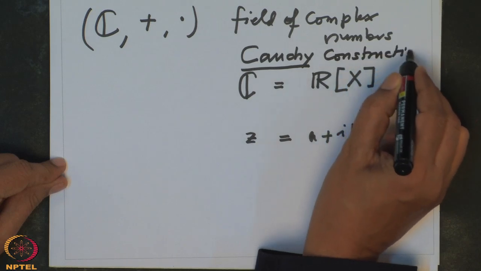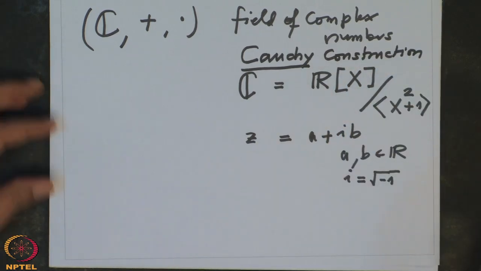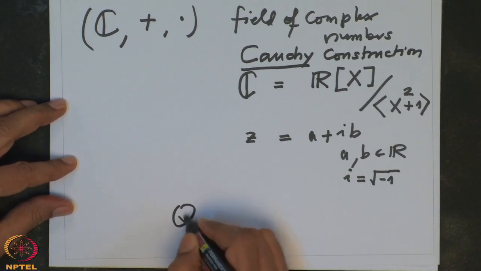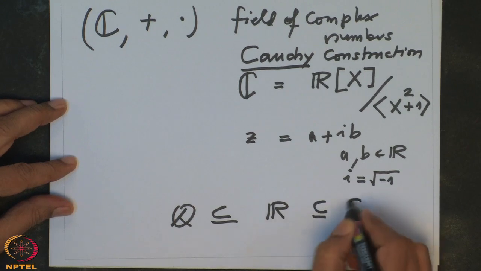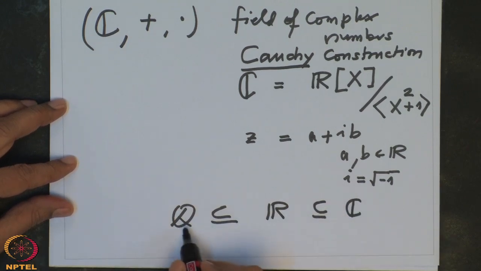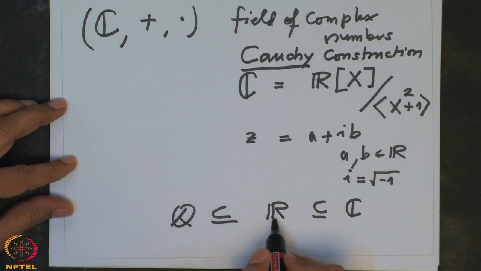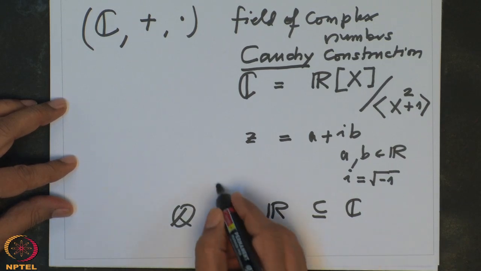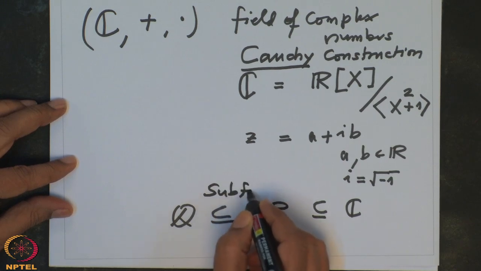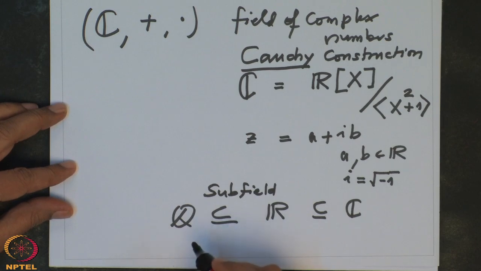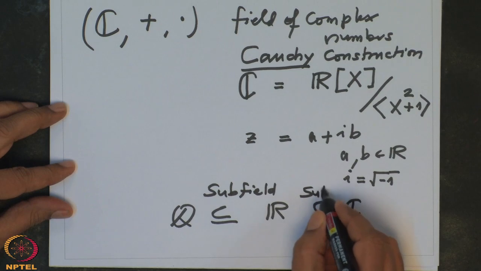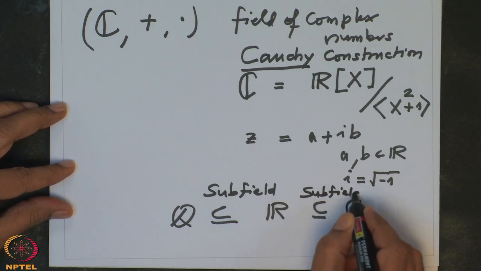of complex numbers. So you see, in this hierarchy, Q, R and C, these are fields, and one also says that Q is a subfield of real numbers. Subfield means the binary operations are the same and Q is in its own right a field. Similarly, R is a subfield of complex numbers.